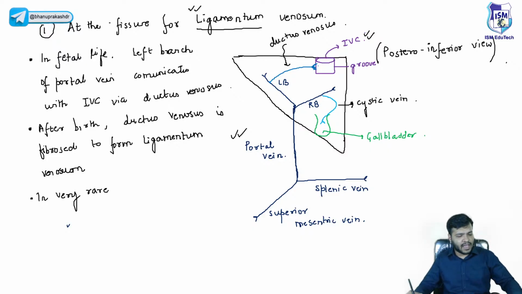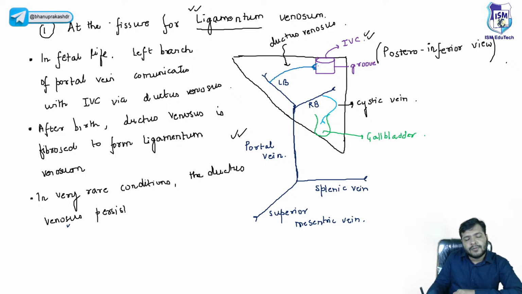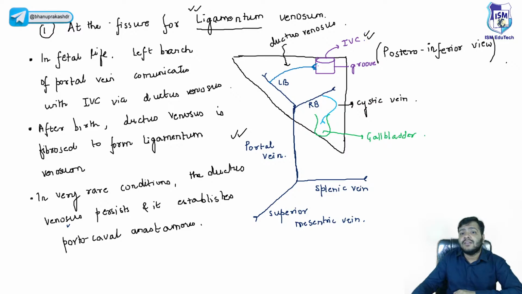In very rare conditions, the ductus venosus persists and it establishes a portocaval anastomosis. I am telling you a very, very important thing, you should know it. This is the first link between the inferior vena cava, that is the systemic vein, and the portal vein.